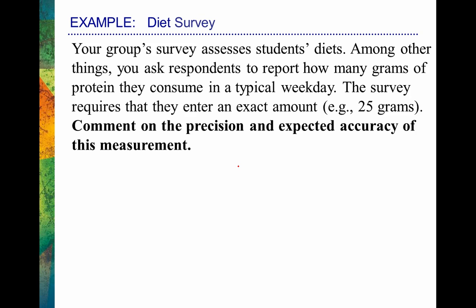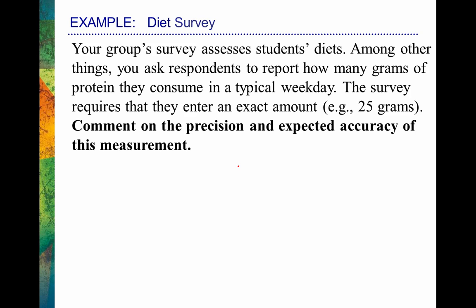All right, well, let's kind of quiz you a little bit. Let's say your group is working on a survey to assess students' diets. And among other things, you ask your respondents to report how many grams of protein they consume in a typical weekday. The survey requires them to enter an exact amount, like 25 grams of protein. Comment on the precision and expected accuracy of this measurement.